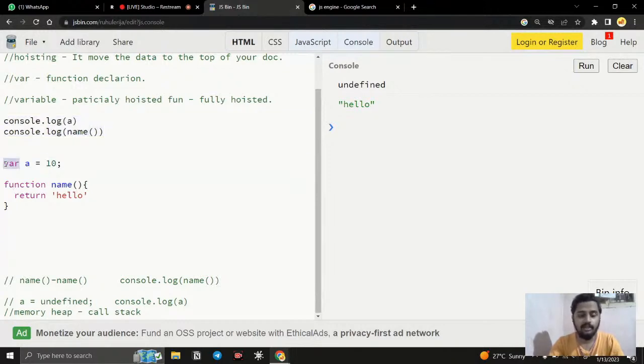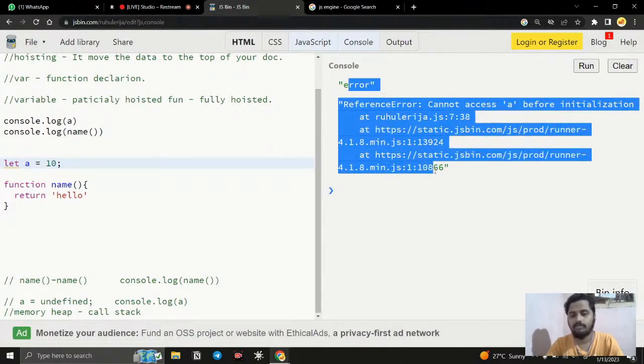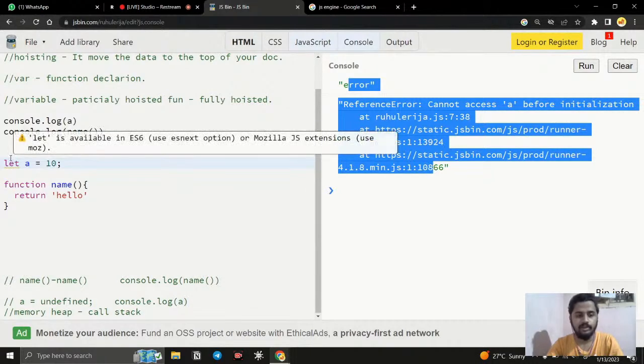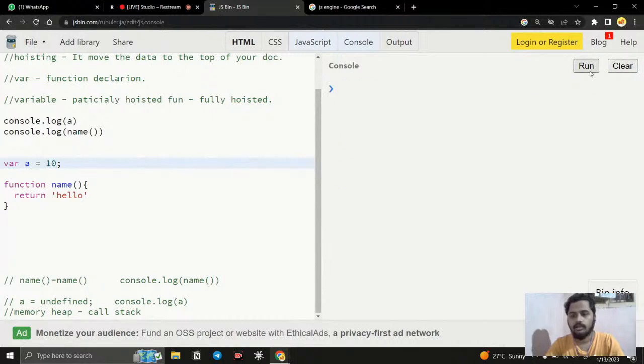If I change the variable to let, it will not be possible. Take rule 2, var and function. You can see the error: ReferenceError, cannot access a before initialization. So it is not possible, but it works when we declare with var like this. If I run it, you can see undefined, hello. We can do the same thing like this.